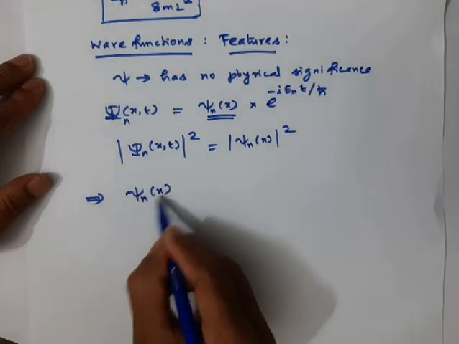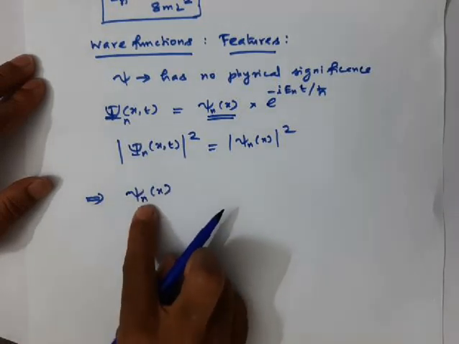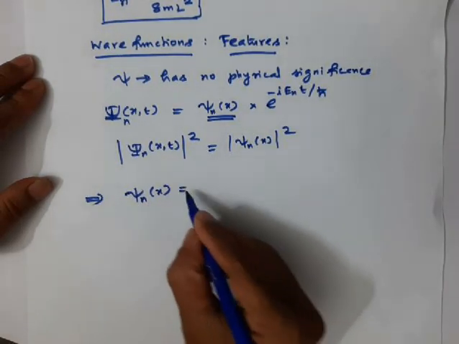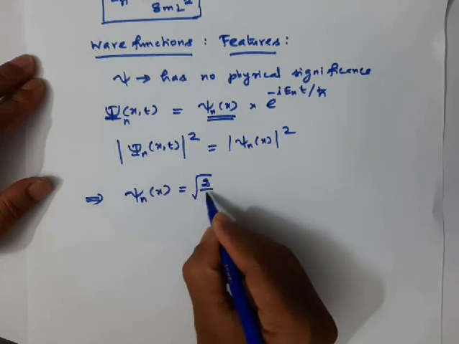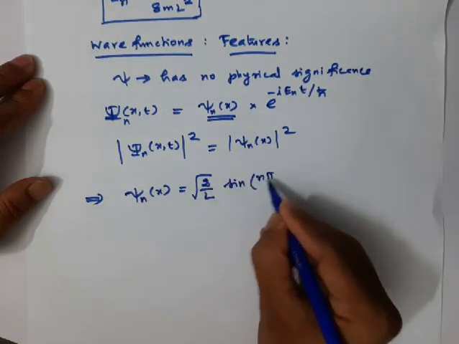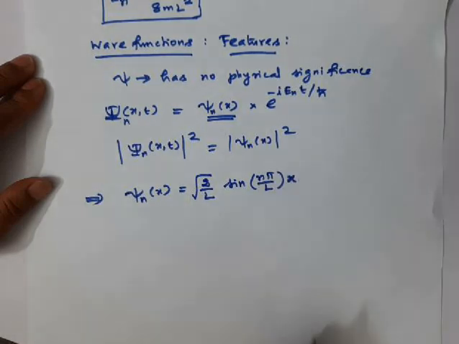So what is the time independent wave function? The time independent wave function for the nth state for a particle constrained to move in a 1D box is given as square root of 2 by L into sine of n pi by L into x.